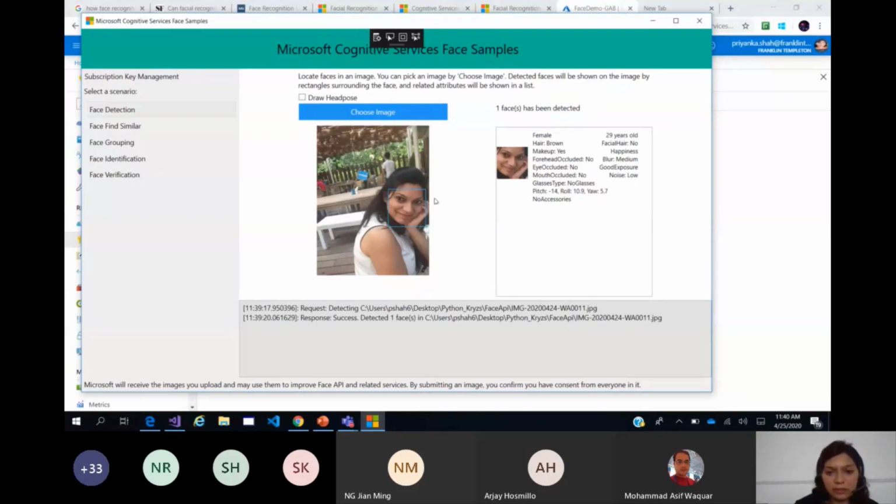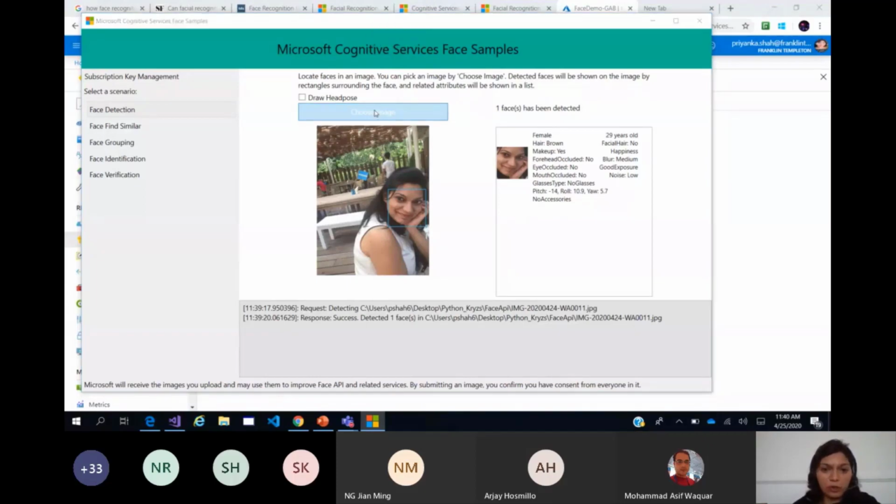So this detection, when I detect, was giving me roughly 29 years old, facial hair, happiness. I don't know why it has not given me the happiness score, because I clearly see a smile here. But anyways, exposure is good. There is very low noise. And it can show you the hair, the makeup, the forehead. Now again, the hair color is very subjective, whether the picture has been clicked at night time, whether the exposure is there, whether you're under sunlight. But anyways, it is giving a good, accurate generalization of this picture.